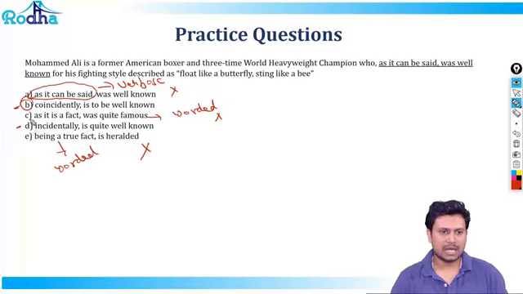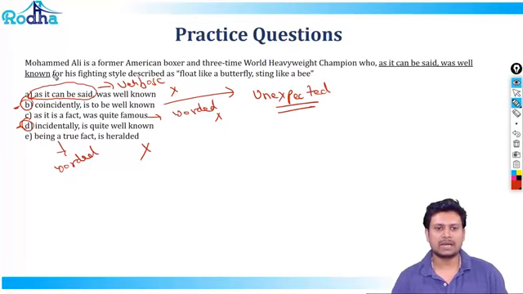Now between B and D, coincidentally comes like something which is unexpected. And just by reading the sentence, the fact that Muhammad Ali is a former American boxer and three-time world heavyweight champion, his fighting style, float like a butterfly, sting like a bee, should not be unexpected and has to be on the expected lines.